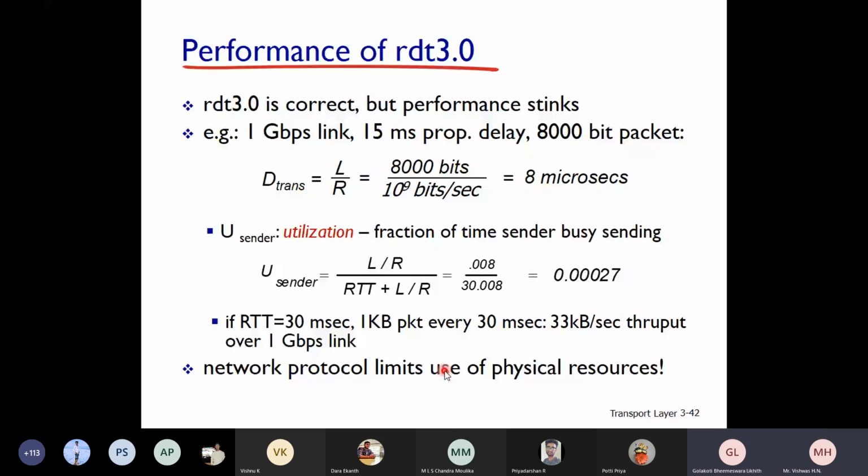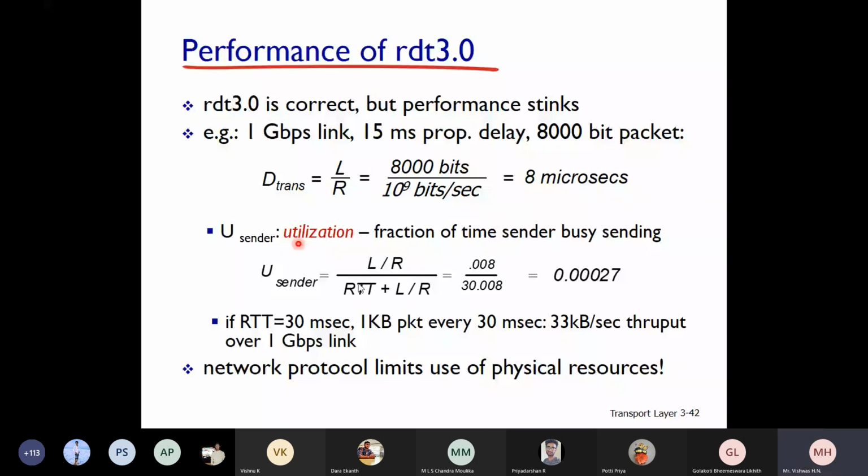Can you understand here? Sender utilization is the fraction of time the sender is busy in sending: L by R divided by RTT plus L by R. You have an 8000 bit packet with a 1 Gbps link. The transmission delay would be only 8 microseconds, but the utilization of the sender is only this much.